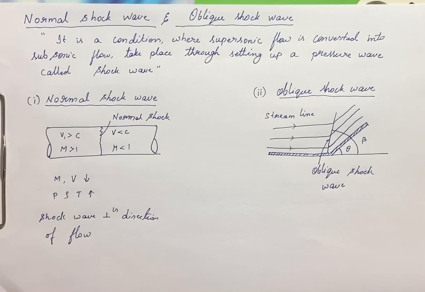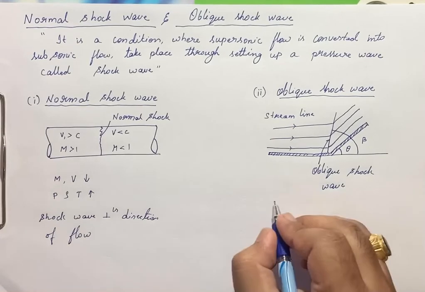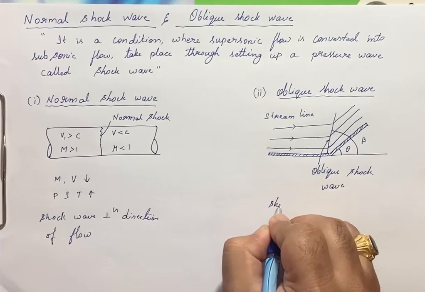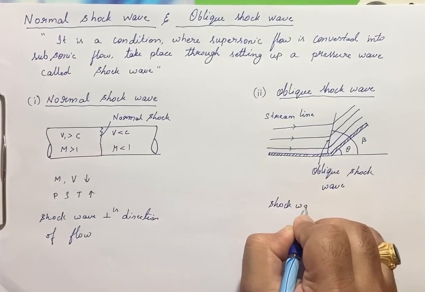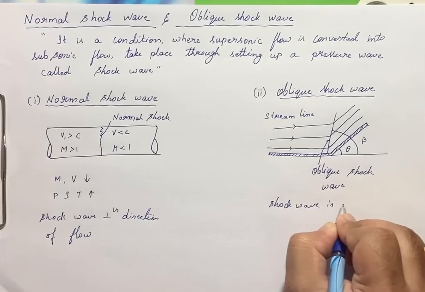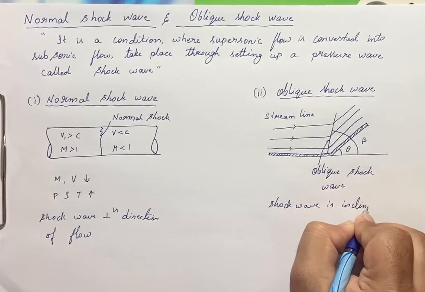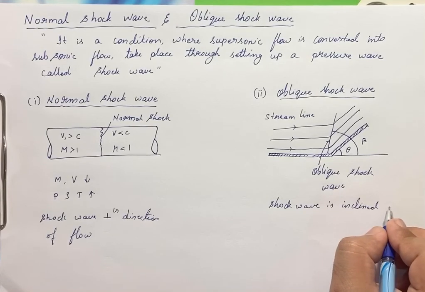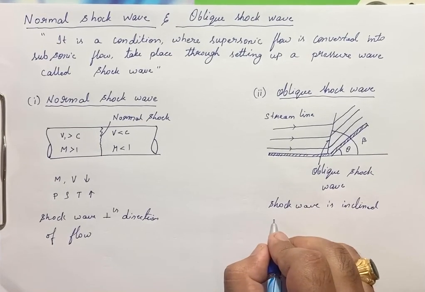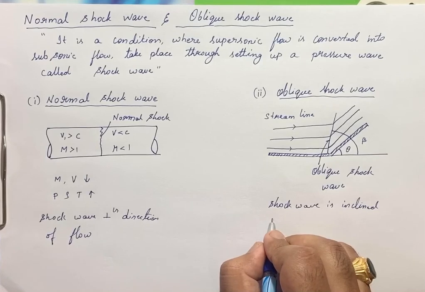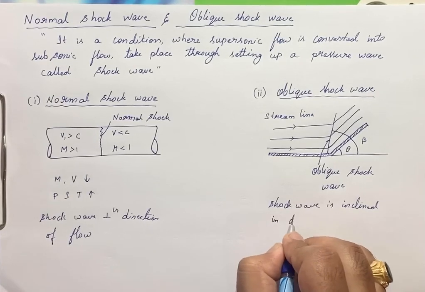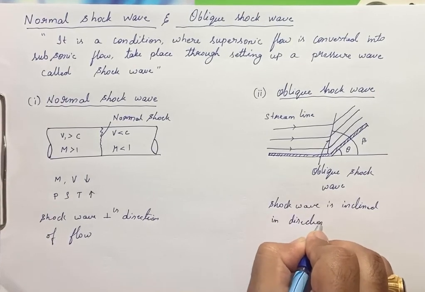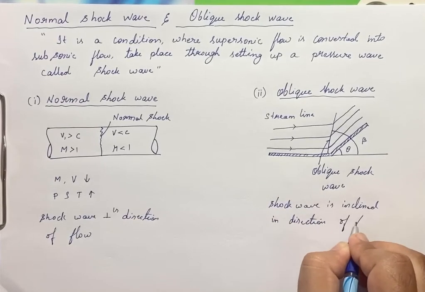Now coming on to the oblique shock wave. In an oblique shock wave, the plane is inclined with respect to the direction of flow.